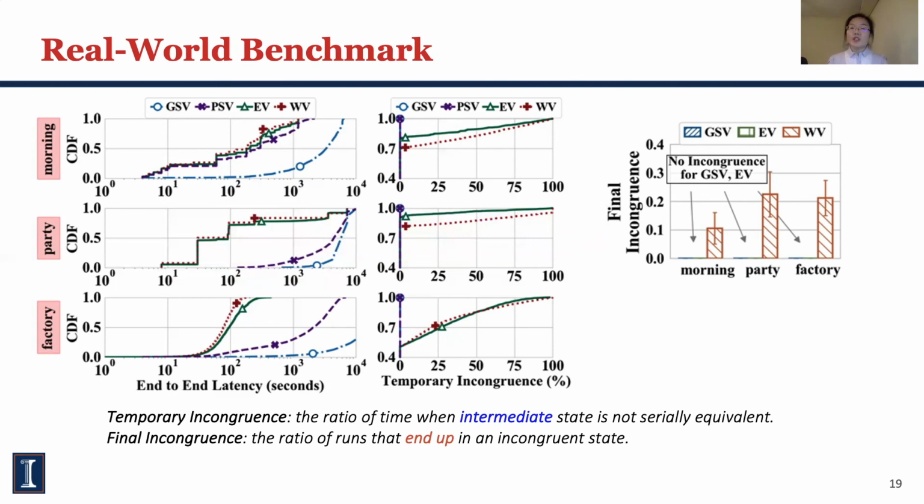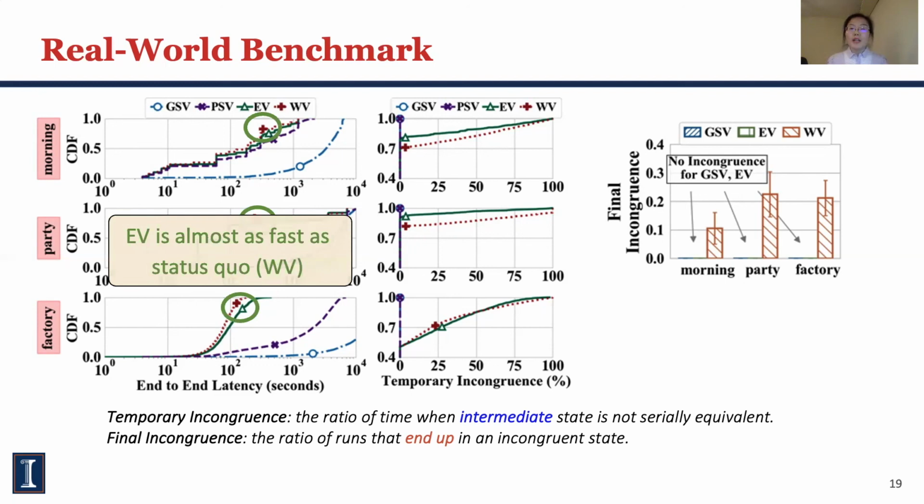In the evaluations, we measured multiple metrics, but here we focus on the end-to-end latency, temporary incongruence, which measures the incongruence of intermediate state, and the final incongruence, which measures the incongruence of the system end state. We can see that the green line EV is almost as fast as the weak visibility system WV.